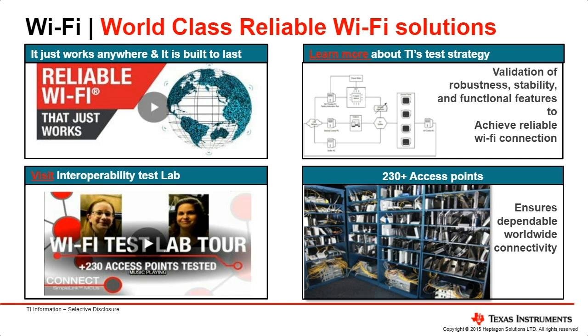Even though developers may go through Wi-Fi Alliance certifications, there may be times where interoperability issues on the Wi-Fi network may occur. That is why TI has created a testing and interoperability lab with over 230 access points from various manufacturers. TI then tests the devices in this lab to ensure correct operation, validating connection and data throughput to guarantee that customers have the best possible experience.